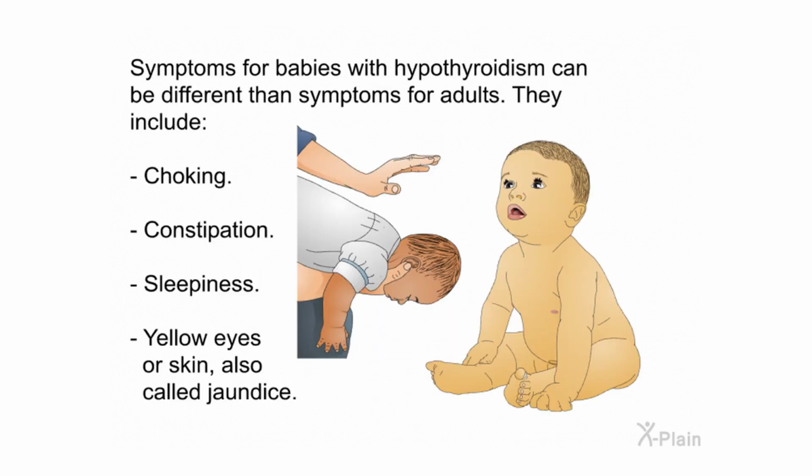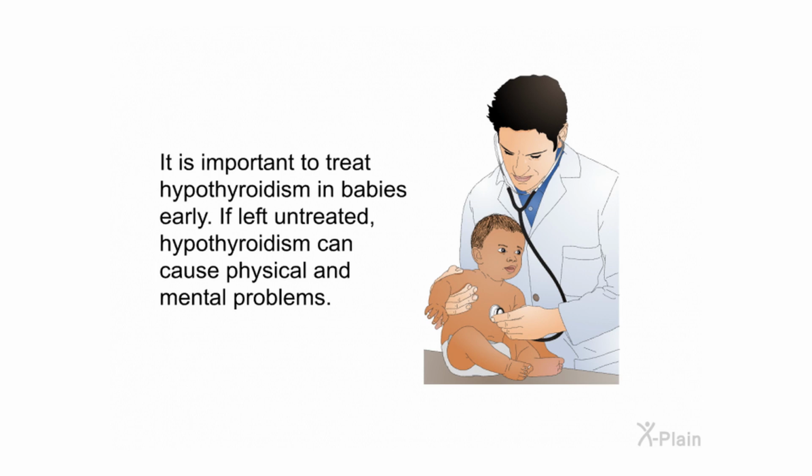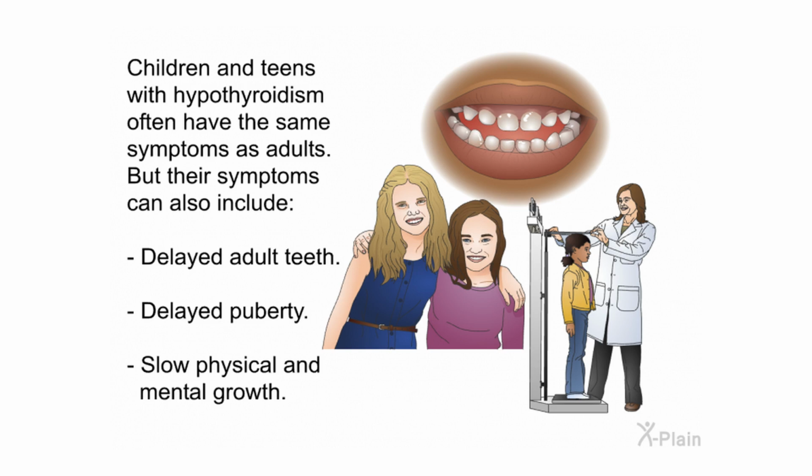Symptoms for babies with hypothyroidism can be different than symptoms for adults. They include choking, constipation, sleepiness, yellow eyes or skin, also called jaundice. It is important to treat hypothyroidism in babies early. If left untreated, hypothyroidism can cause physical and mental problems. Children and teens with hypothyroidism often have the same symptoms as adults, but their symptoms can also include delayed adult teeth, delayed puberty, slow physical and mental growth.